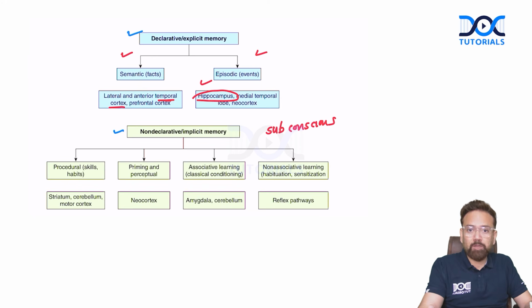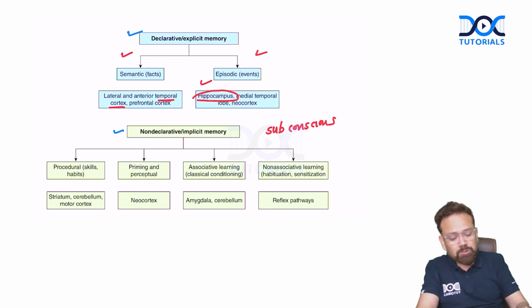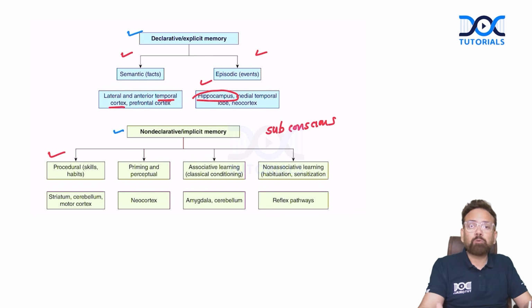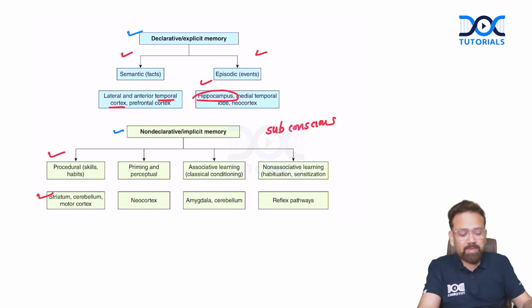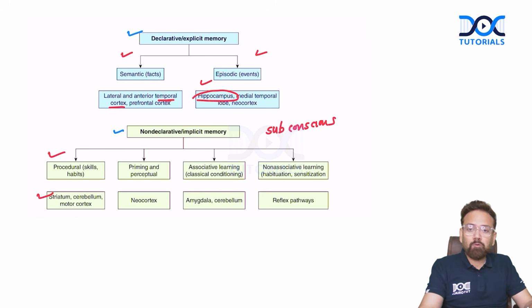In non-declarative memory or implicit memory, there are many types, like procedural. If you learn some procedure, some skill, who is involved? Basal ganglia and cerebellum mainly. In the basal ganglia, who is involved? Corpus striatum. Then priming and perceptual, when something is based on your previous memory.